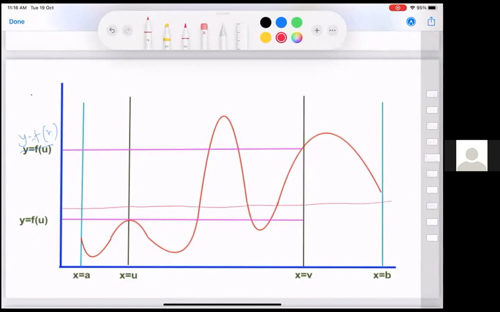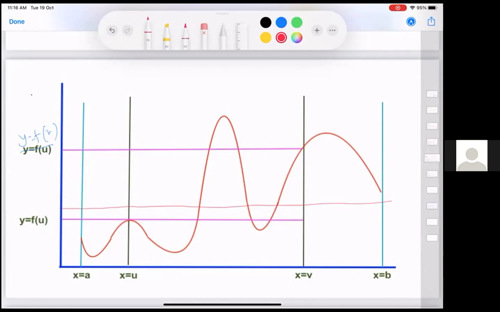Because as far as you are below this line at u, and then you are above this line at v, somewhere in between, at least once you would have crossed. Later we can actually count how many times you have crossed.